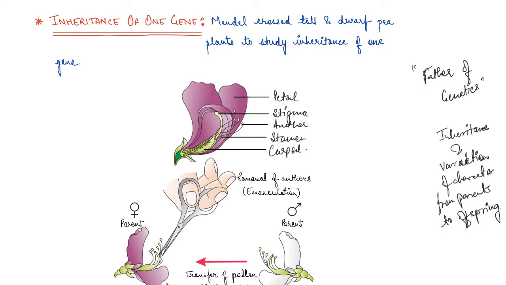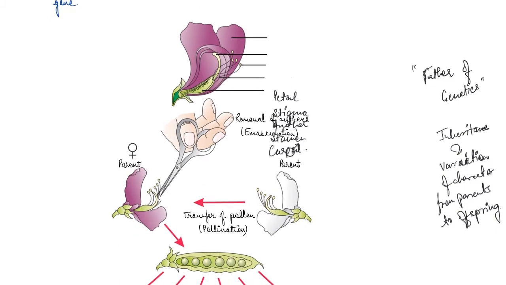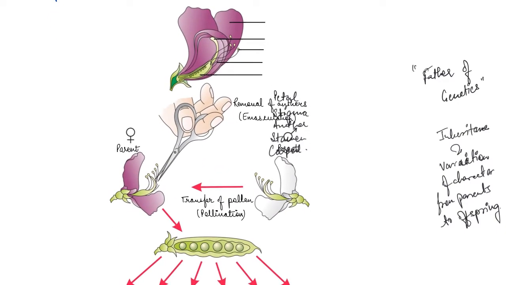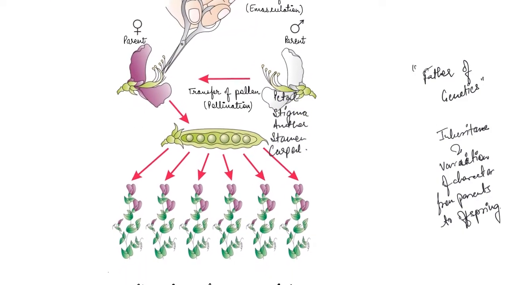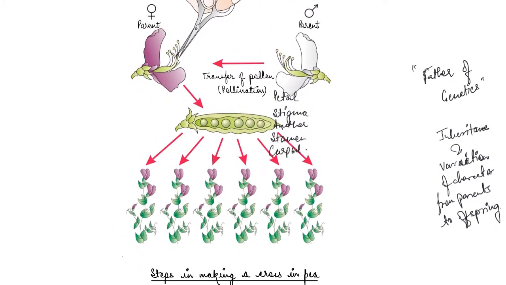This is also known as filial one progeny or F1 generation, right? So basically this is what he did. He took two plants, a male and a female. He crossed, so he transferred the pollen from one to another, as we know that these true breeding plants always self-pollinate.